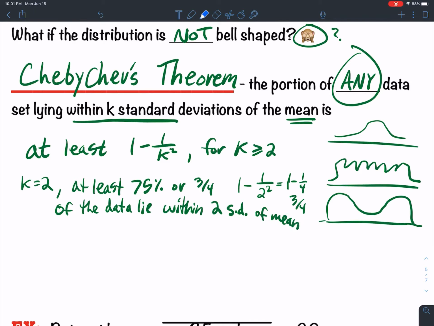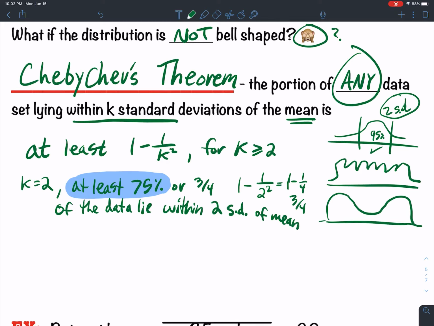Okay? Now, at least is a very powerful word, because if you think back to the empirical rule, the empirical rule says that in 2 standard deviations, how much of the data lies in 2 standard deviations? 95%. So does that satisfy Chebychev, or does Chebychev destroy that? Well, when I say at least 75%, I think 95% qualifies, because 95% is at least 75, right?